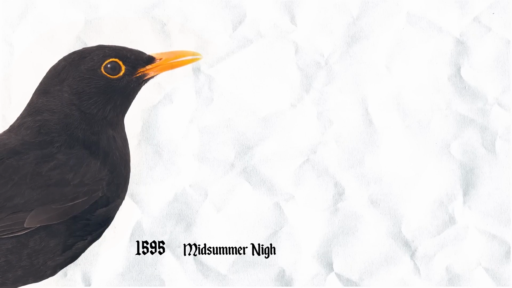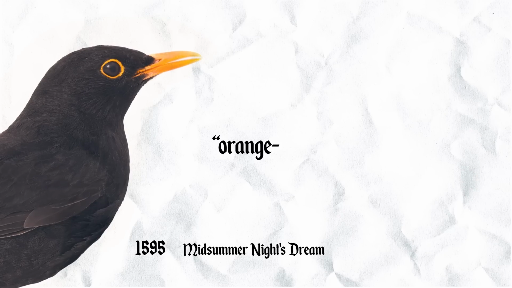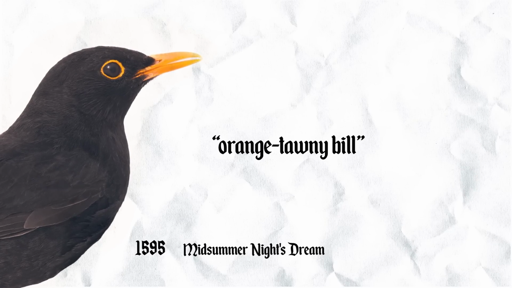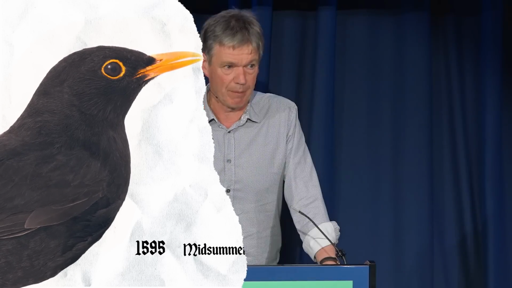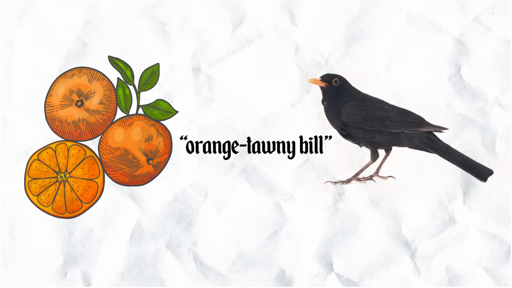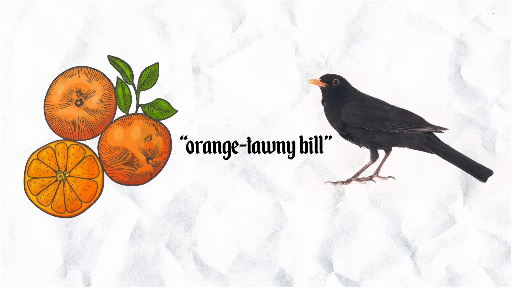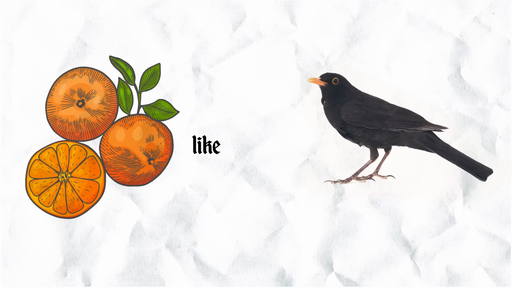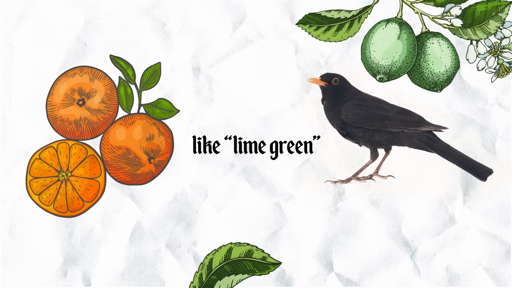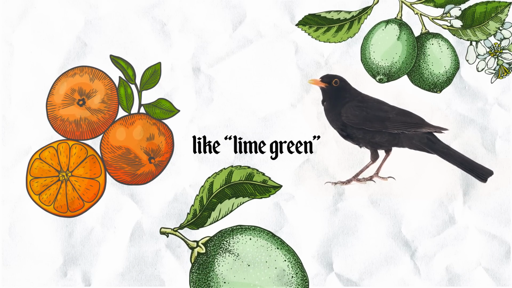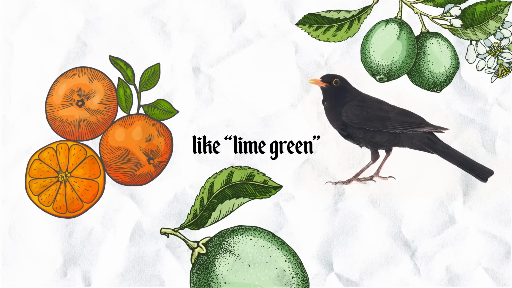And my favourite example is with this blackbird, where he's describing its beak. And he says, it's orange tawny bill. Orange tawny, what does that mean? Well, tawny is the word everyone knew. Brown, Shakespeare uses it a lot, a browny sort of colour. You know what tawny port looks like. But what he's basically saying is, it's brown, but it's a bit like one of those fruits you can get in the market these days. So he's making a fruit reference, a bit like when you see a car and say it's lime green, it's green, but it's a bit like that fruit you can get in the market, it's citrus. Okay, so it's a similar sort of idea.